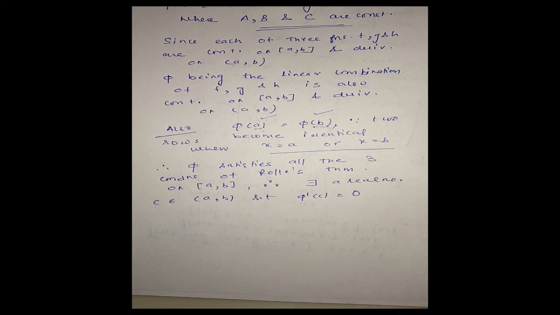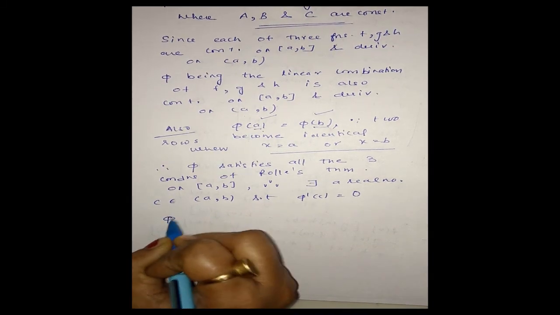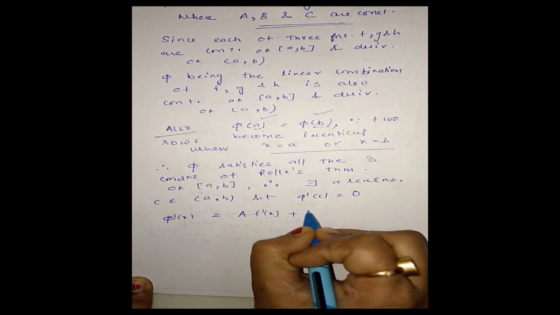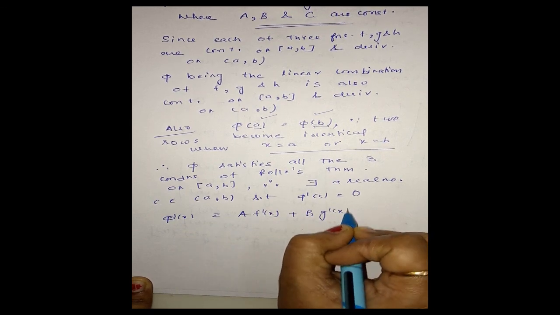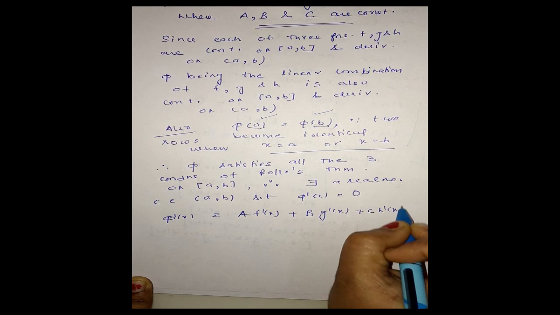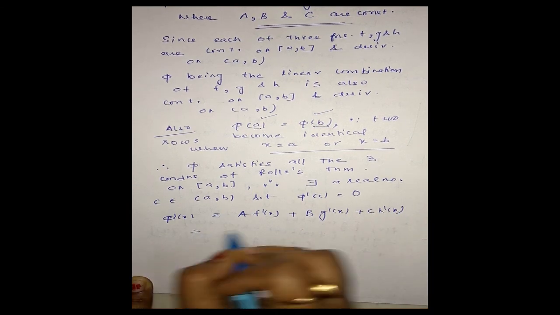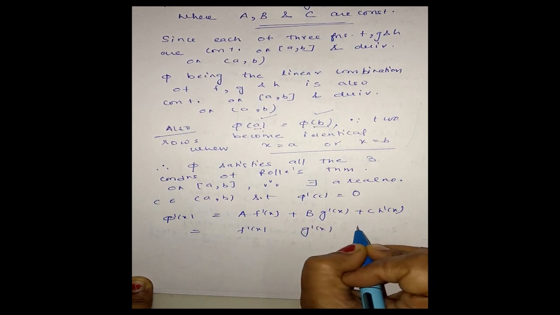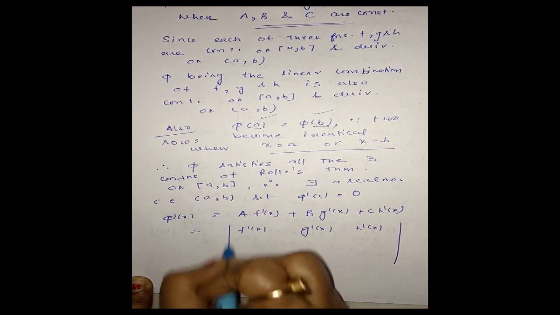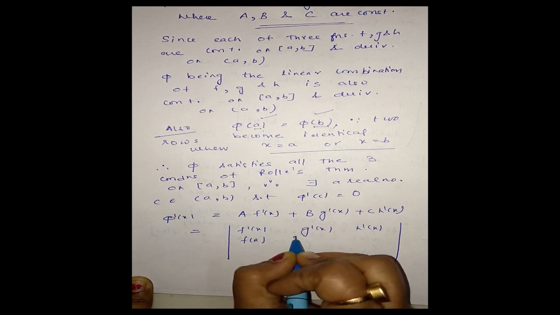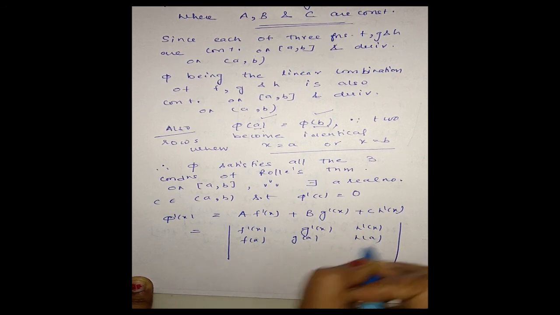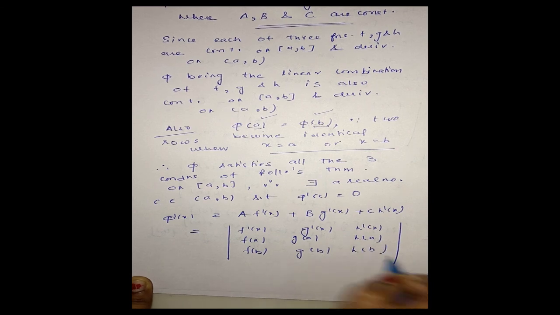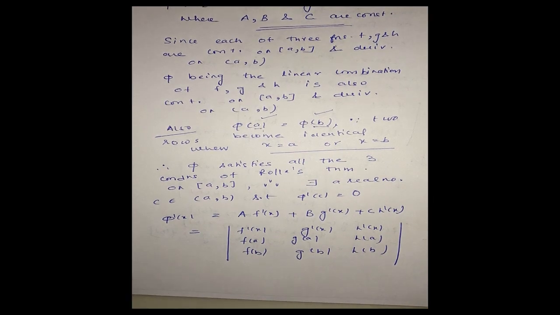Now, phi dash x is A into f dash x plus B into g dash x plus C into h dash x, which also can be written as the determinant with rows f dash x, g dash x, h dash x, f of A, g of A, h of A, f of B, g of B and h of B. This is my phi dash x.